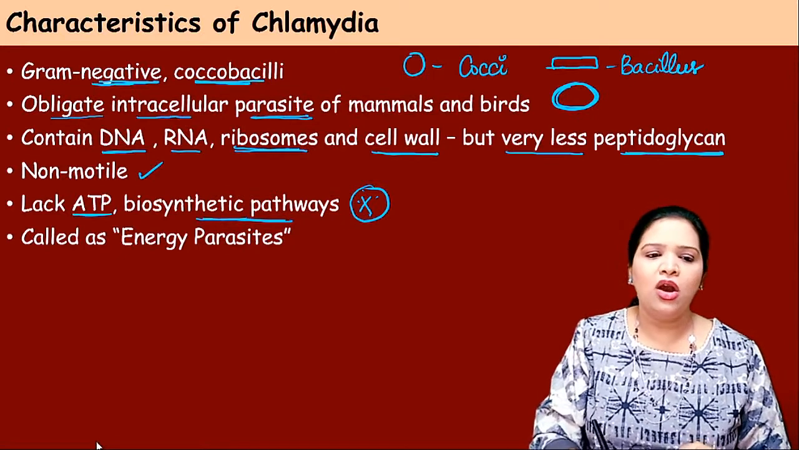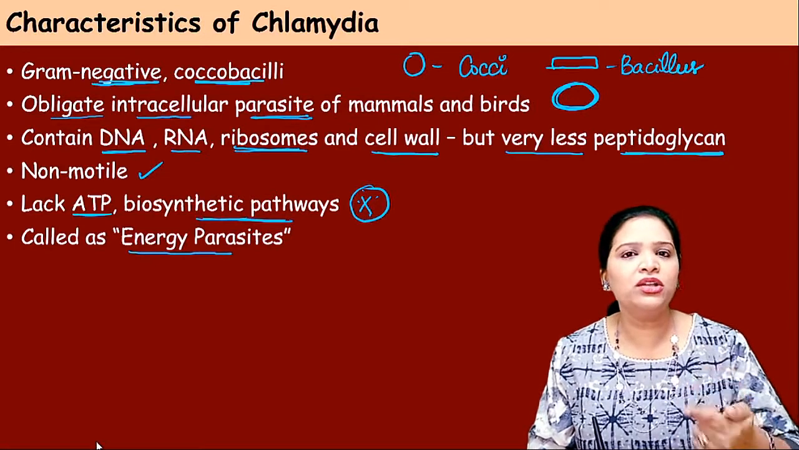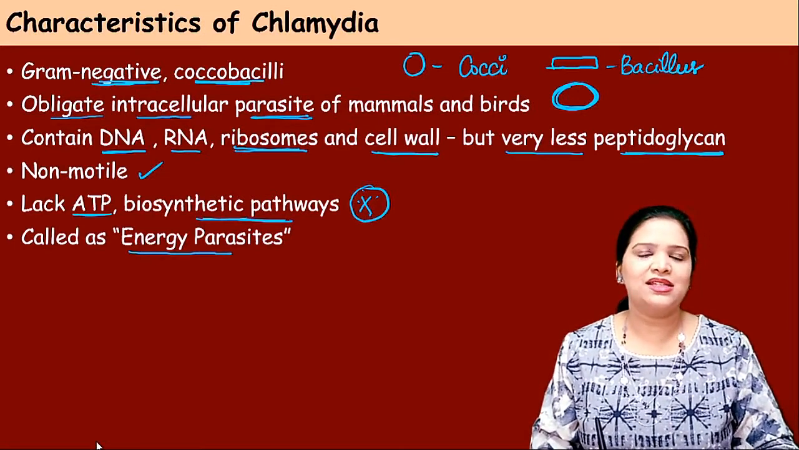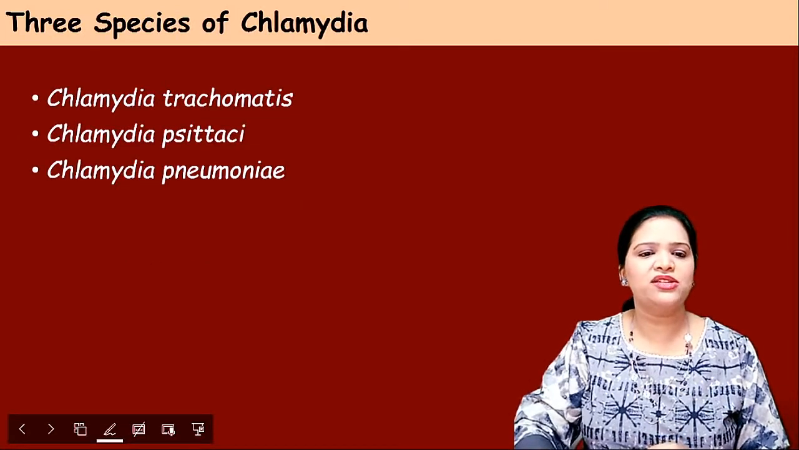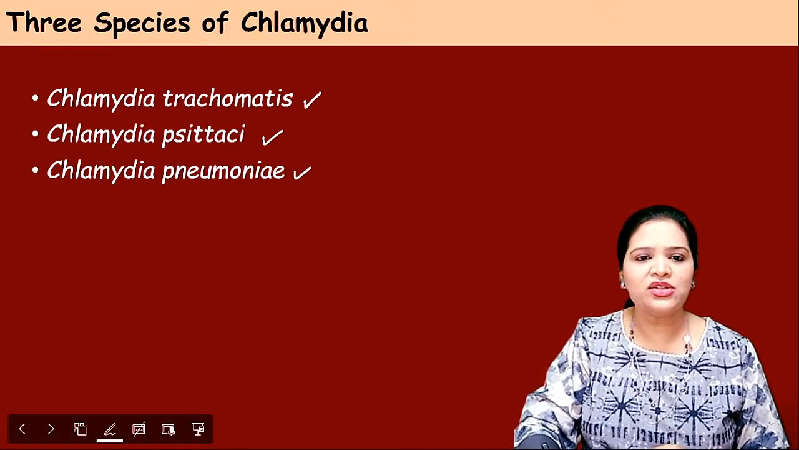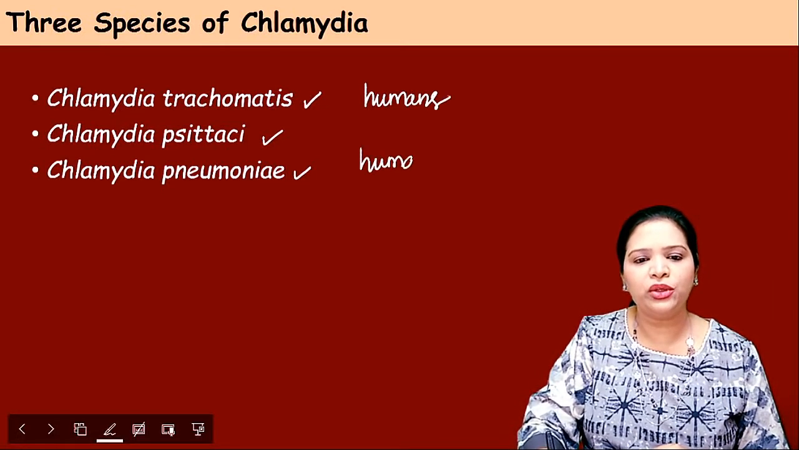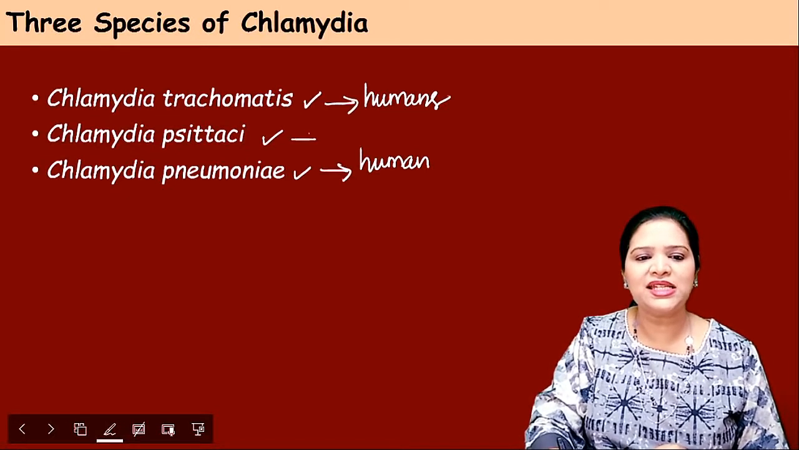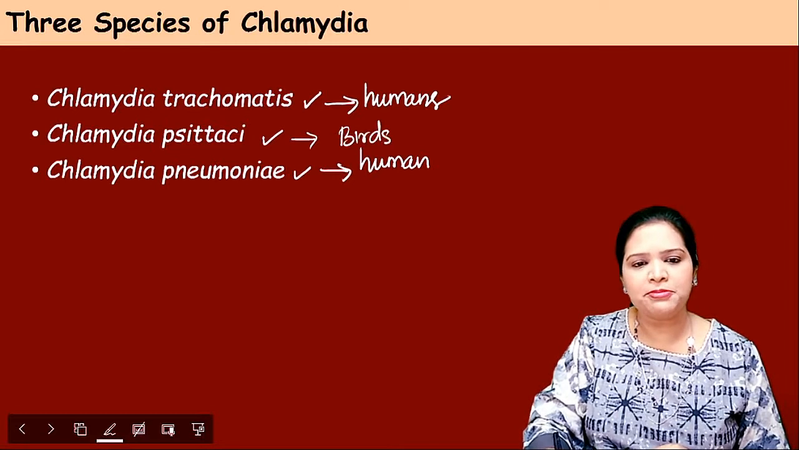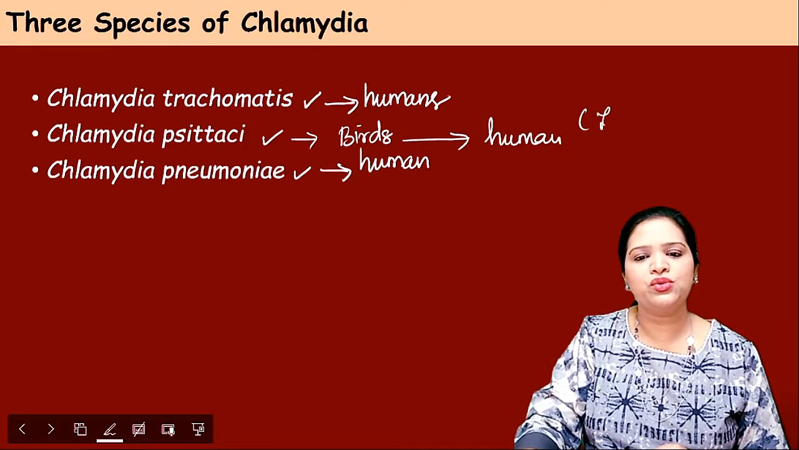Same as viruses, chlamydia is also called an energy parasite because they don't produce their own ATP. They depend on the host cell for ATP synthesis. Okay, they are called energy parasites. This chlamydia has three important species: Chlamydia trachomatis, Chlamydia psittaci and Chlamydia pneumoniae. Trachomatis and pneumoniae, these two species cause infection in human beings, whereas Chlamydia psittaci causes infection in birds. From the birds, the humans get infected. So it is an example of zoonotic disease.